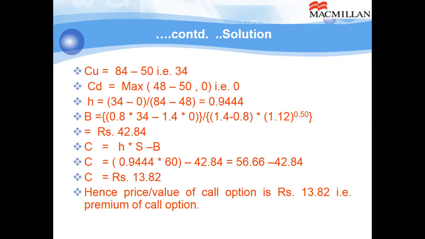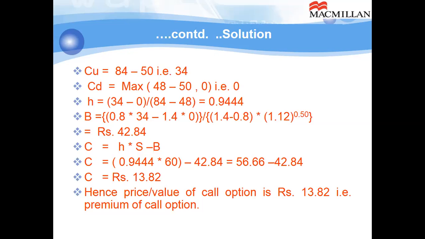That is D times CU minus SU times D, U times CD divided by U minus D multiplied by 1 plus R raised to the power of T. So you get 42.84. It means the seller of the option should borrow 42.84 rupees for every 1 share of option sold by him. Because he has to create a hedge portfolio. He has to buy 0.9444 because hedge ratio is 0.9444. So he has to buy this quantum of the shares against every 1 share sold in the call option.